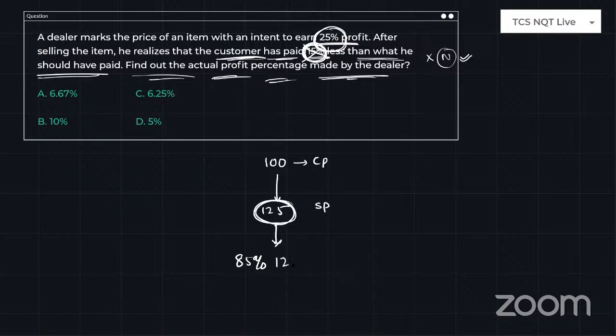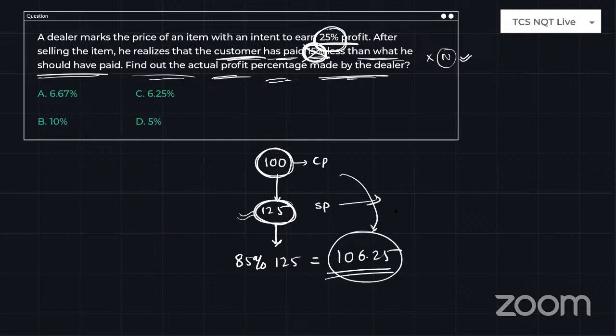So 85% of 125 is nothing but 106.25. So actually the customer needed to pay 125 rupees, but he has paid only 106.25 rupees. Then the cost price is 100. How much profit was got by the dealer? Which is nothing but an extra 6.25 rupees. 6.25 rupees is 6.25 percent of 100. So the problem is easy. The concept is how you start solving this question. Don't do the problems by considering variable x like that. Always start with 100.